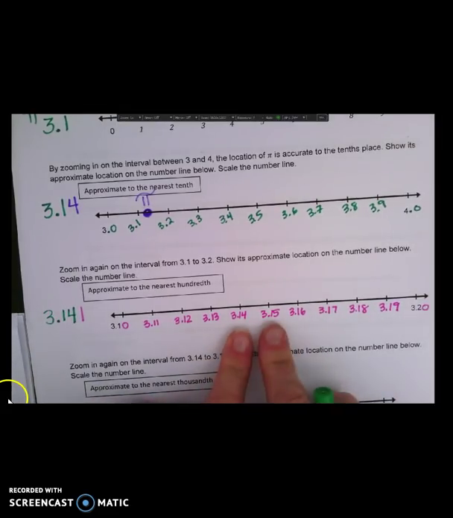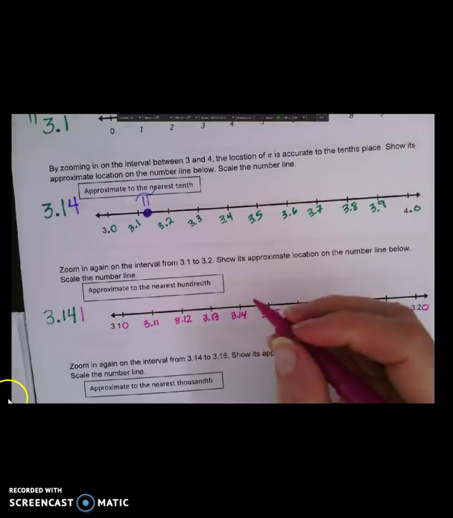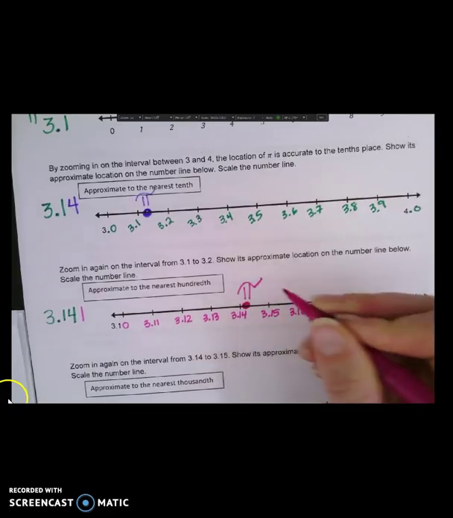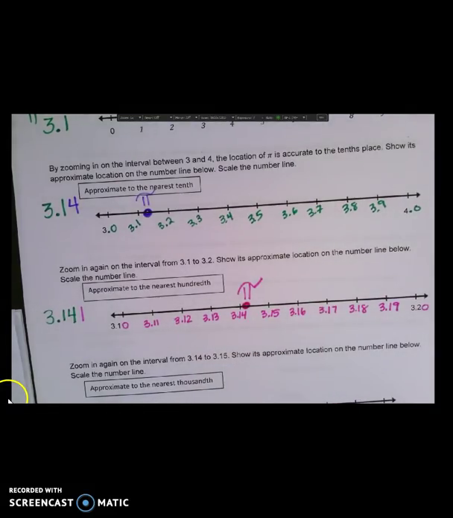Okay, pretty nice. Now I know that pi is more than 3.14, so it's in between 3.14 and 3.15. Which one is it closer to? You're right, closer to 3.14. I'm going to put it really, really close to that. There's pi. You guys, we're not accurate enough. We got to zoom in again.